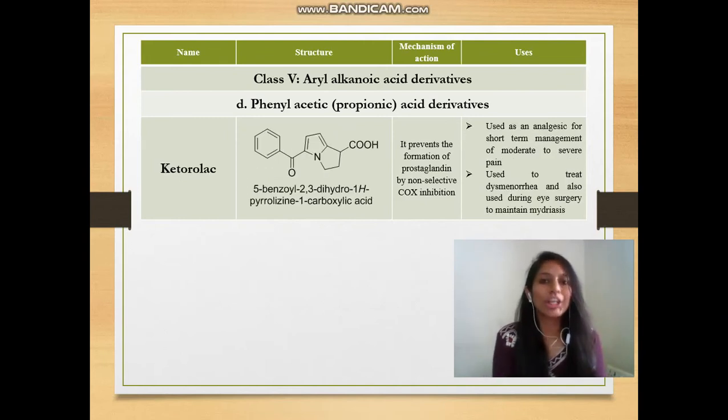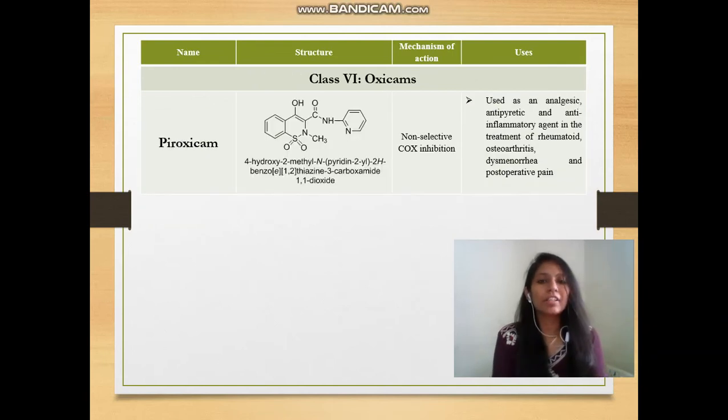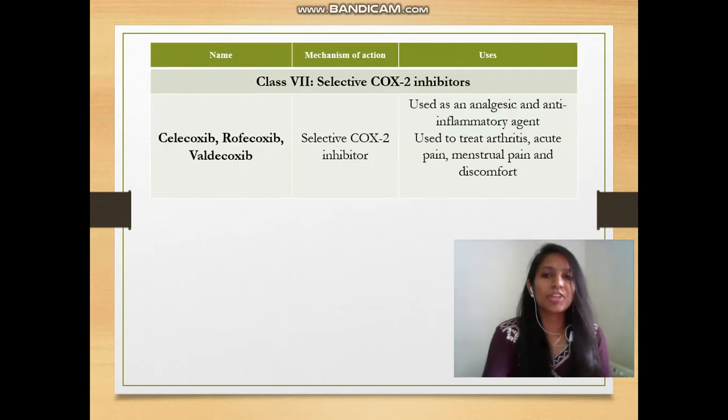Further we have ketorolac. In ketorolac, the acetic acid derivative is cyclized, and it is also a non-selective COX inhibitor. Further we have oxicams. In oxicams we have piroxicam. It has a benzothiazine ring scaffold. It is also a non-selective COX inhibitor and is used in the treatment of fever and inflammation.